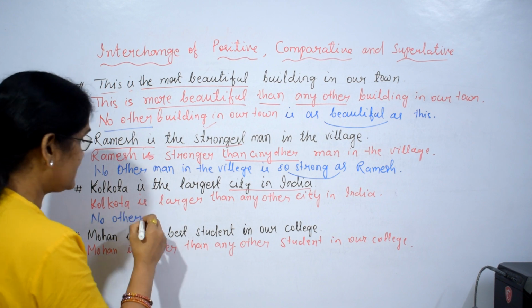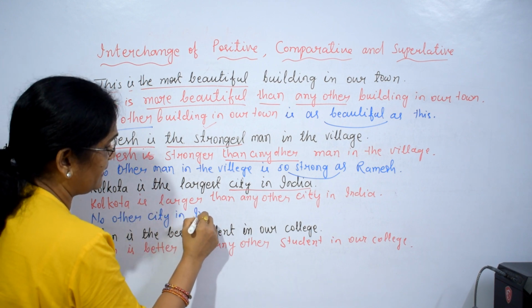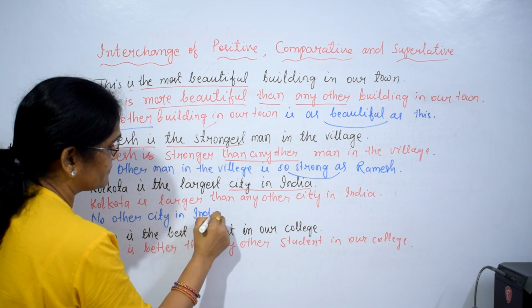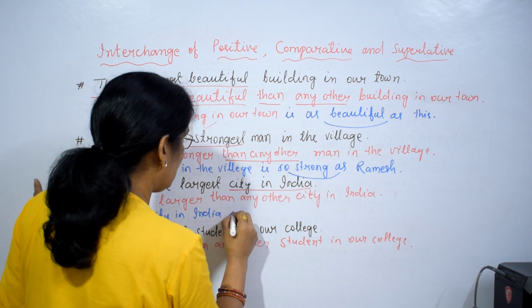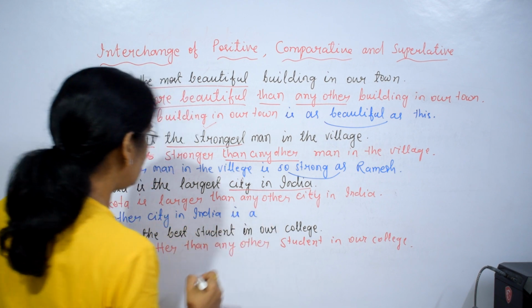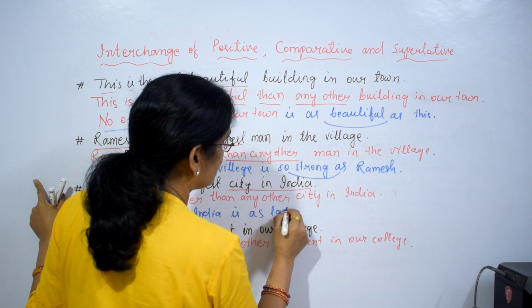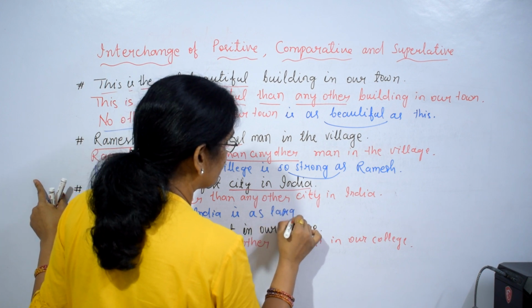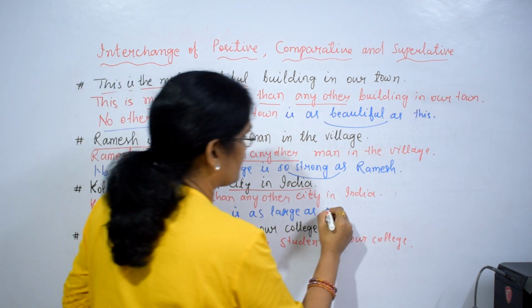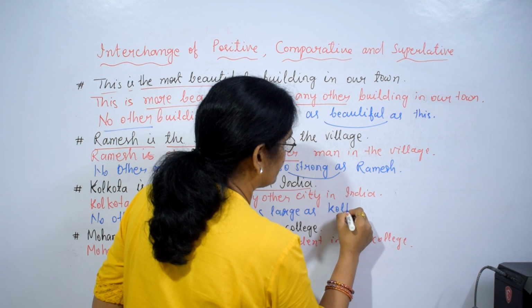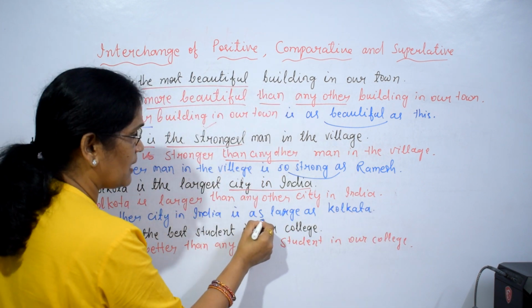No other city in India is as large as Kolkata. So what phrase I use? As.